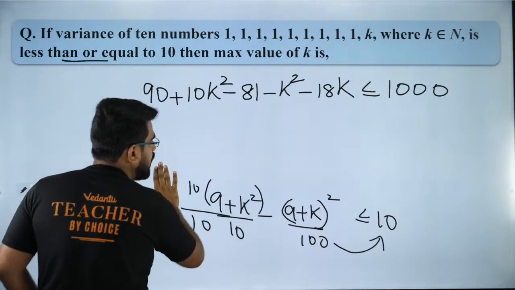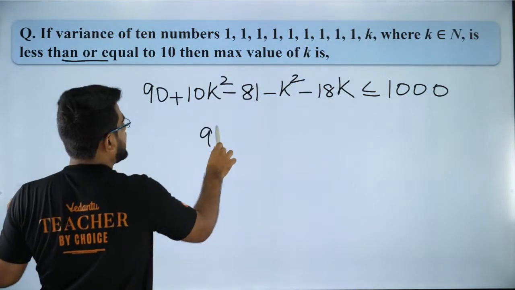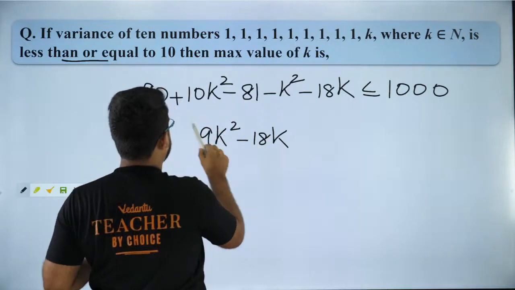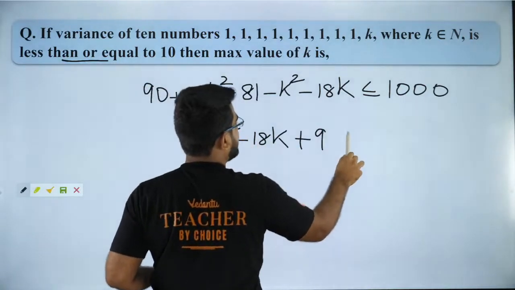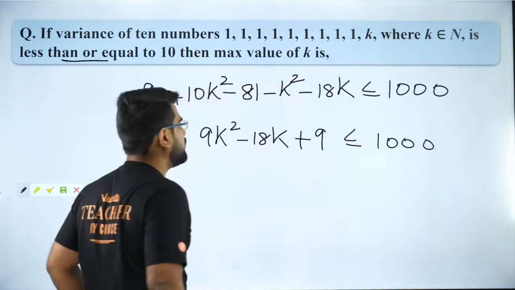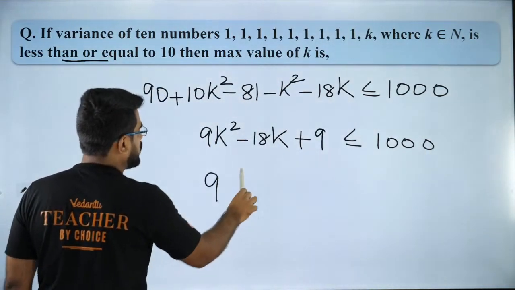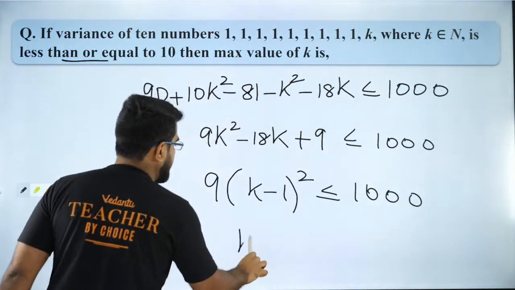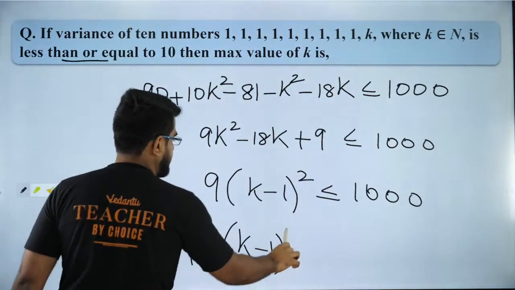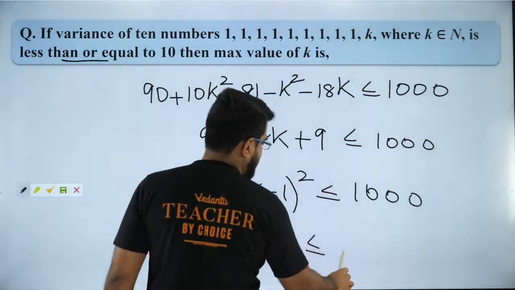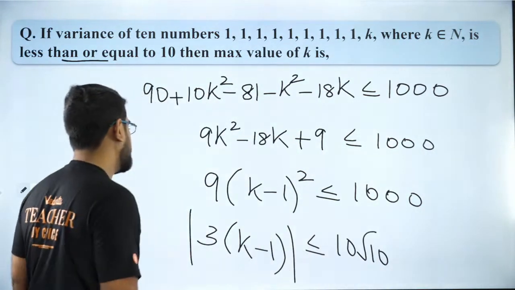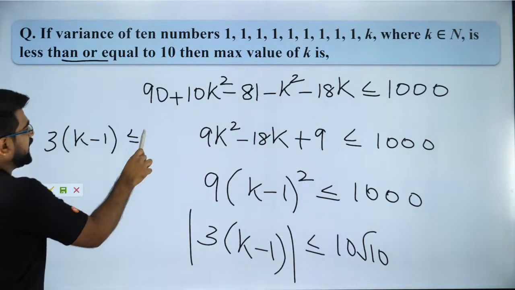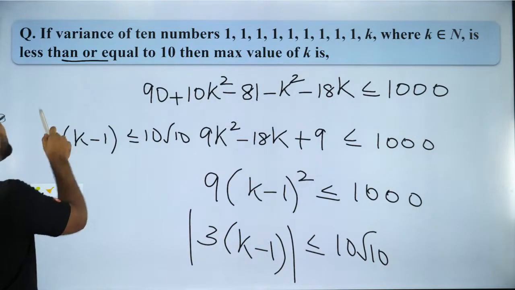Now when I do that, I will get a nice quadratic: 9k square, then minus 18k, then plus 9, which is less than or equal to 1000. Are you all clear with it, my dear students? If I take 9 common, it will be (k minus 1) the whole square is less than or equal to 1000. So I'll get modulus of 3 times (k minus 1) is less than or equal to root of 1000, which is 10 root 10. So the value of k at max will be such that 3 times (k minus 1) lies between minus 10 root 10 and 10 root 10. I don't care about the negative side.